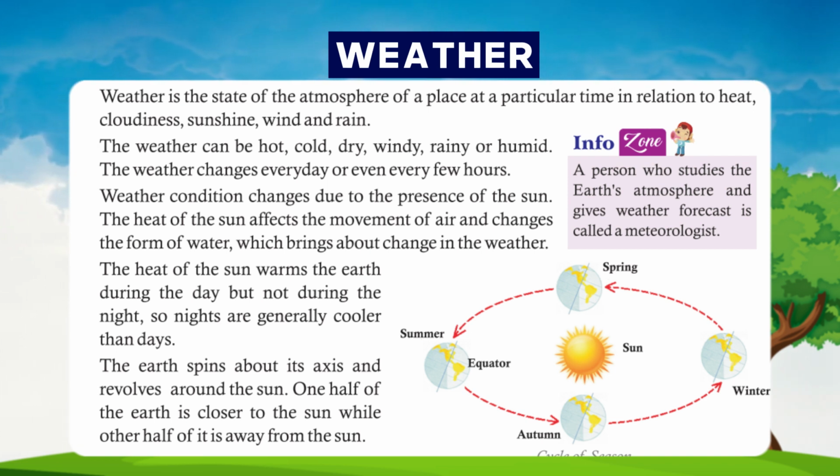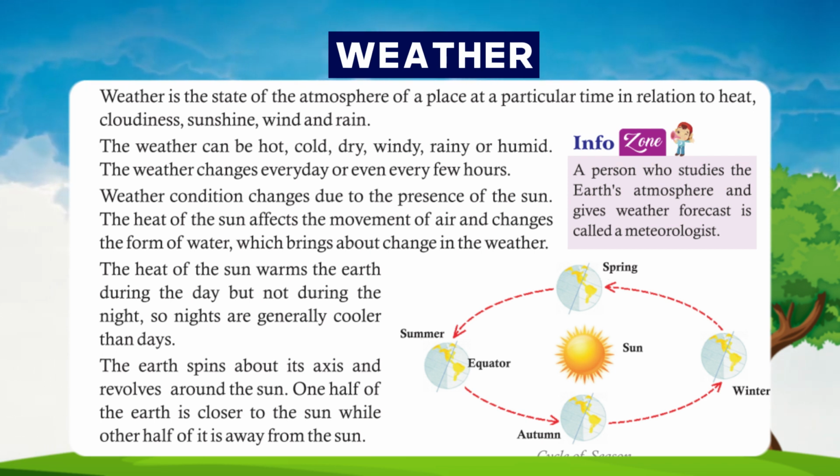The heat of the sun affects the movement of air and changes the form of water, which brings about change in the weather. The heat of the sun warms the earth during the day but not during the night, so nights are generally cooler than days.